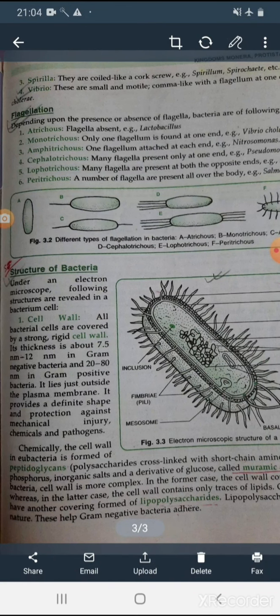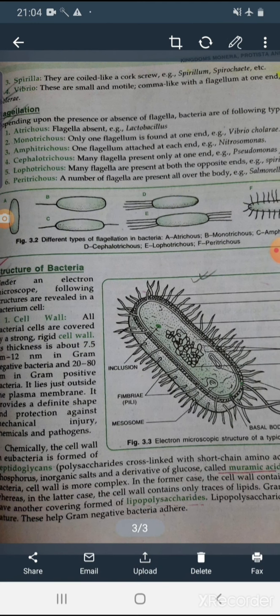Figure C, two flagella are attached at each end. The example is Nitrosomonas, and it is amphitrichous. Amphi means both.